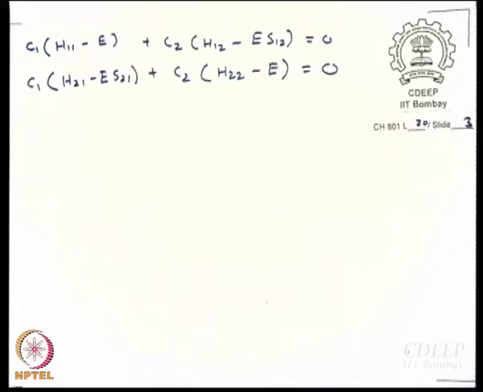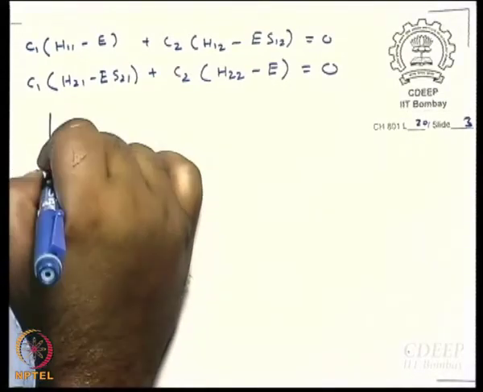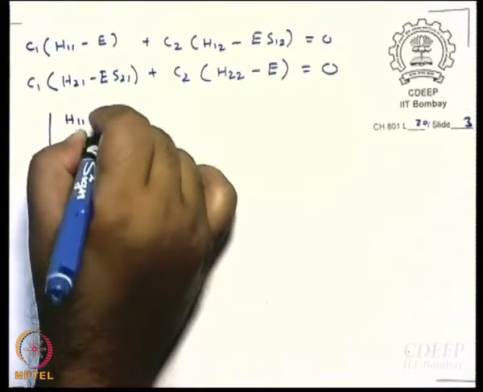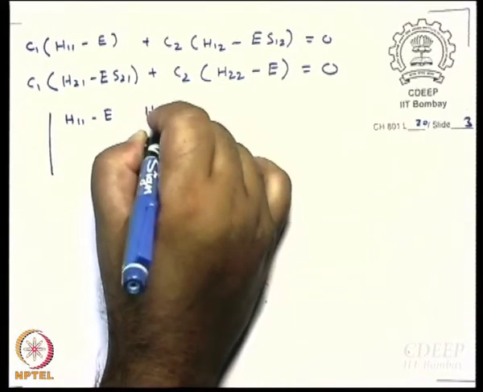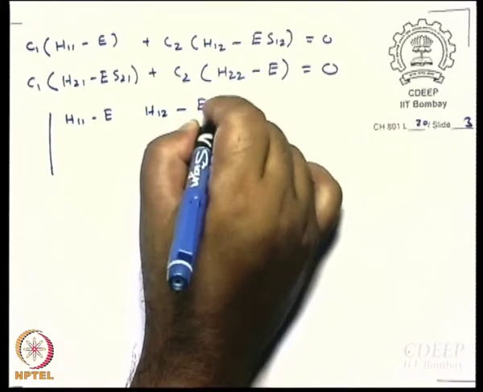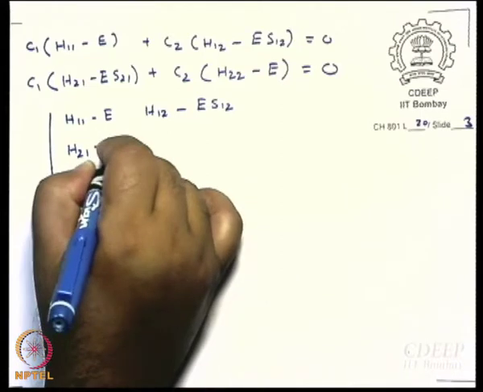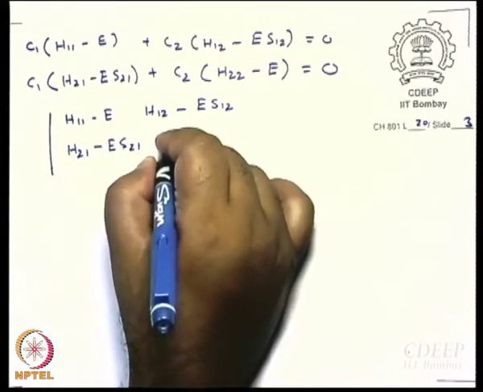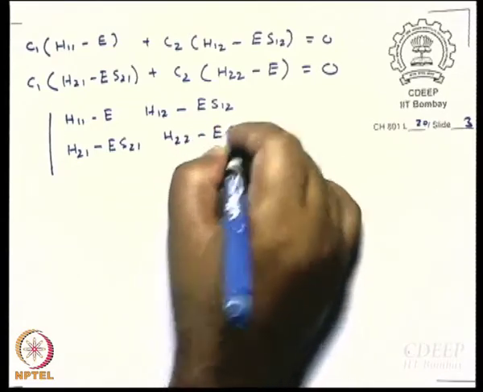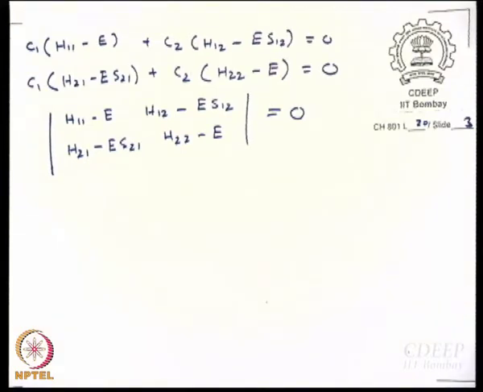Alright. Now, so this is a system of linear equations in C1 and C2. Okay. When do we have non-trivial solutions? Secular determinant has to be equal to 0. Secular determinant is H11 minus E, H12 minus ES12, H21 minus ES21, H22 minus E. That determinant has to be equal to 0. Okay. What is this equation called? This equation is called secular equation.